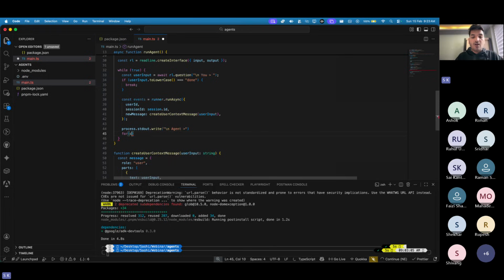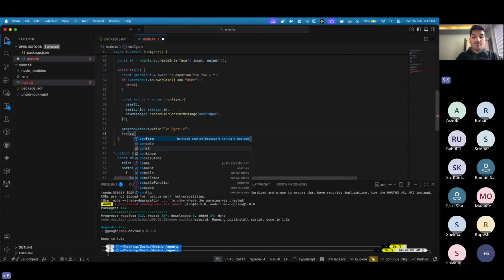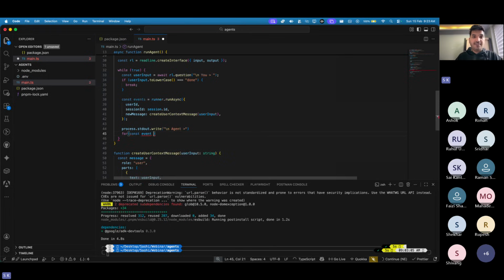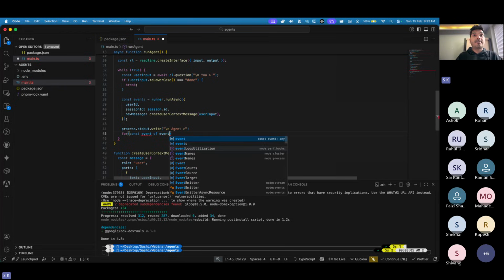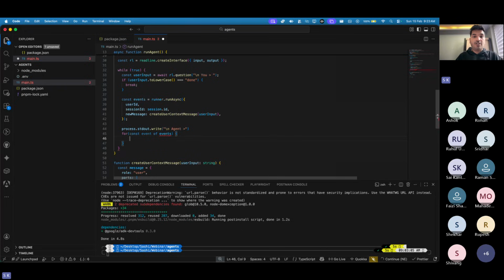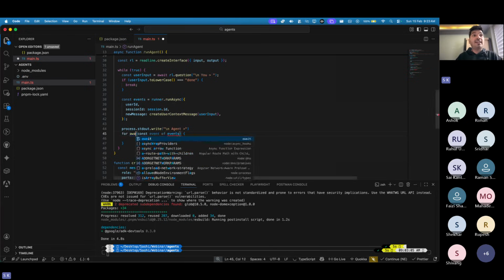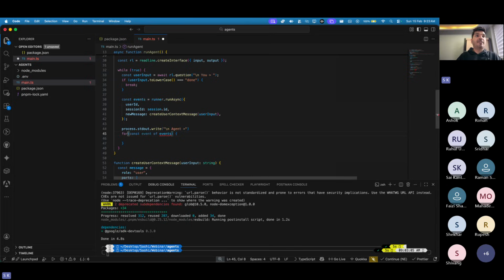So for const event of events. So whatever events I have on the top, I'm now going to make use of that. Let me also add await, I'll tell you why. Maybe let me type, then I'll explain why this is await. Now I have these events coming from here, and I'm going to access them one by one, and based on that I'm going to create a string response.